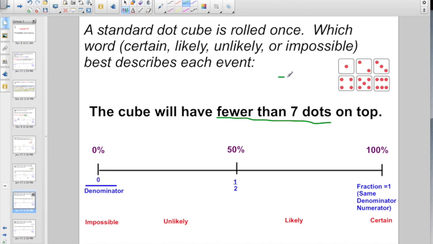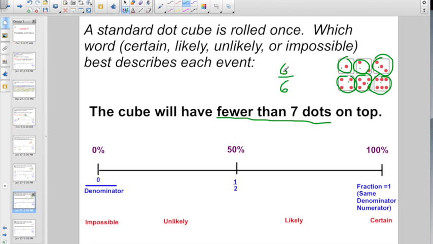So again, my denominator is going to be 6 because I have a choice of 6 different outcomes, right? Let's figure out what my numerator is. Which one of these has fewer than 7? Well, 1's fewer than 7. 2's fewer than 7. 3's fewer than 7. 4's fewer than 7. Oh my goodness, 5 is fewer than 7. And 6 is fewer than 7.